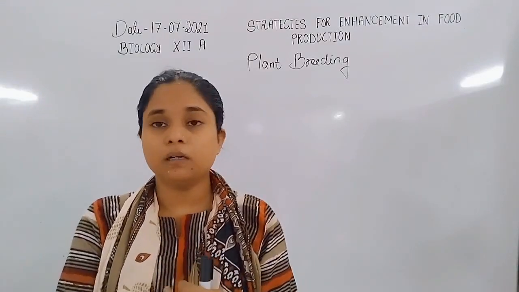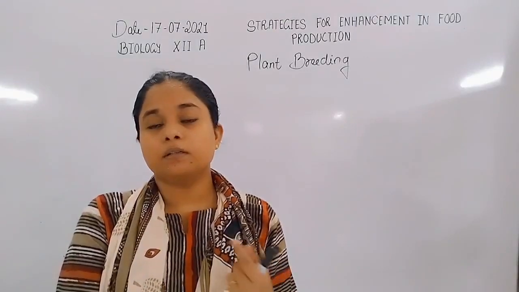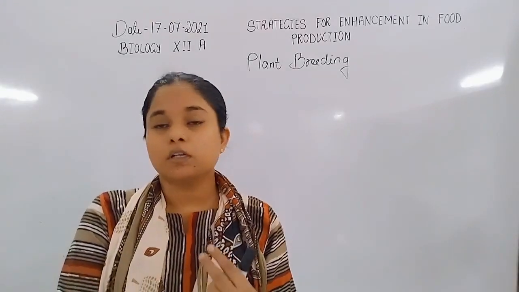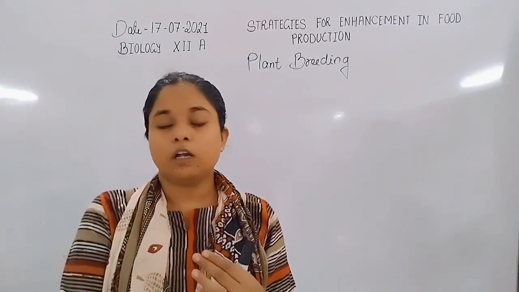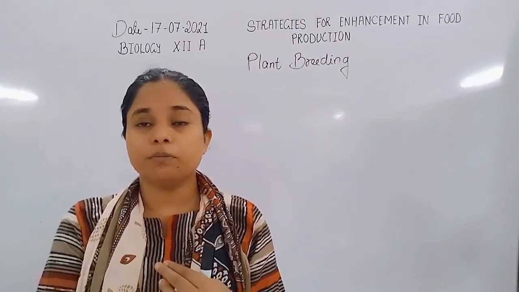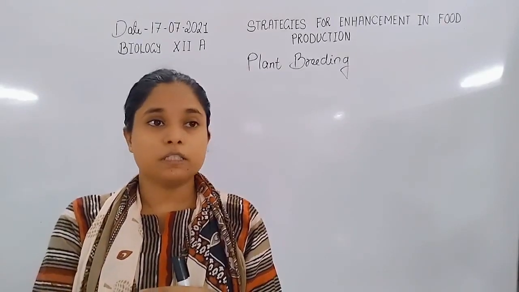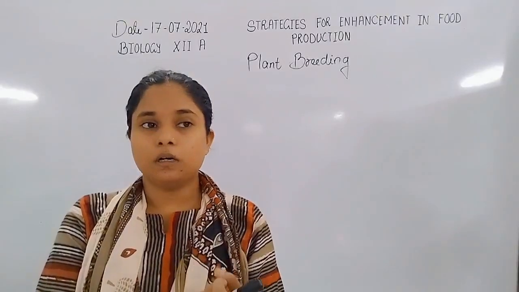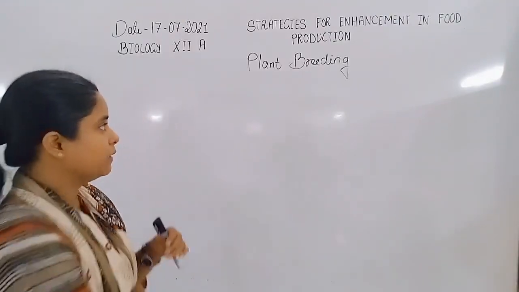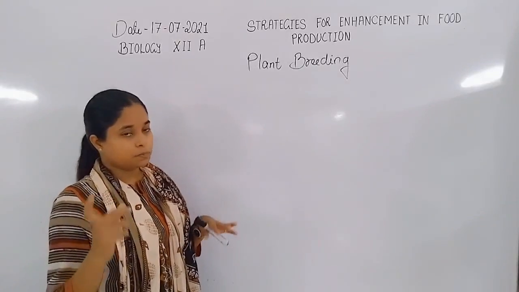for example, the production of Hisardale, which is a product of Merino and Bikaneri ewes. These are breeds of sheep. Now, interspecific breeding is a type of breeding in which mating occurs between two different species. For example, the production of a mule is a product of two different species, that is horse and donkey. So when the horse and donkey mate to form offspring, that is known as interspecific breeding.